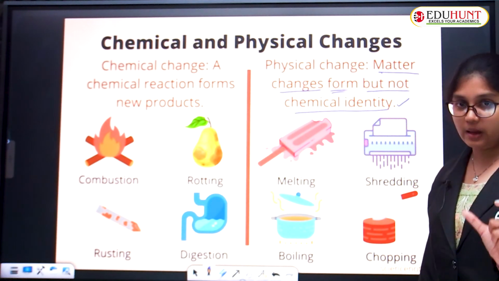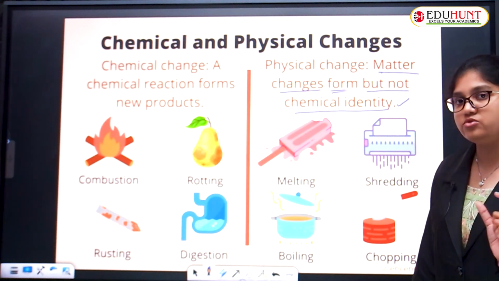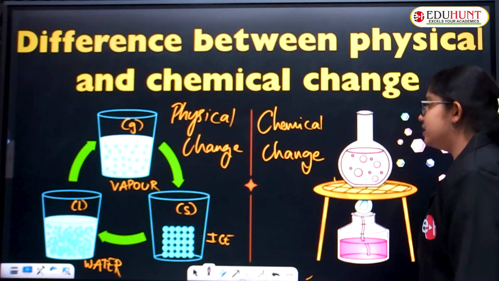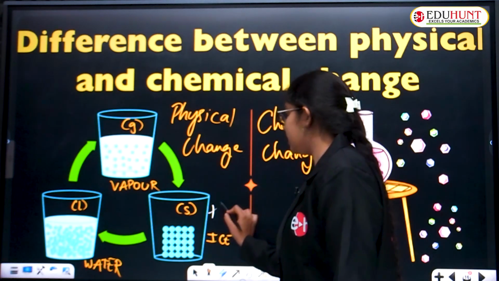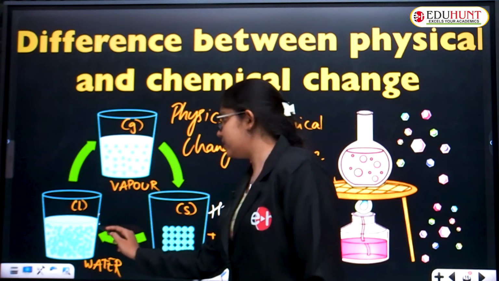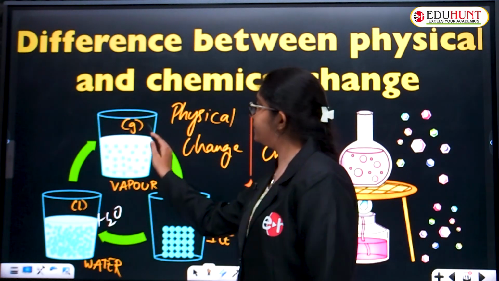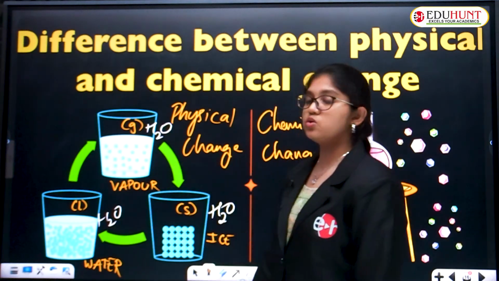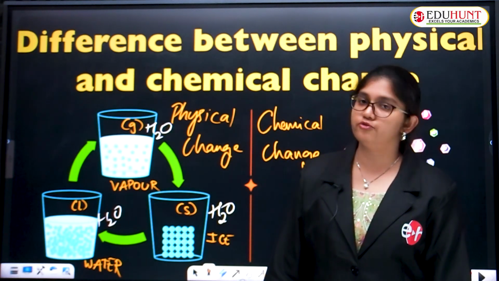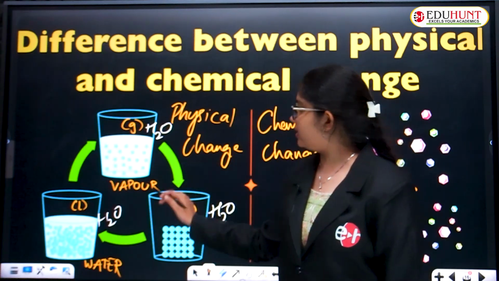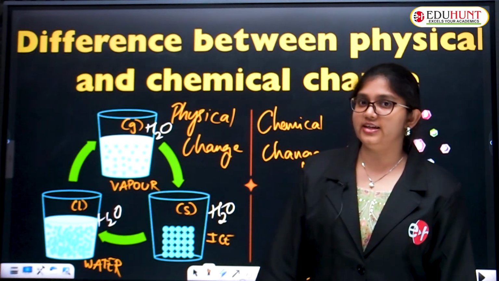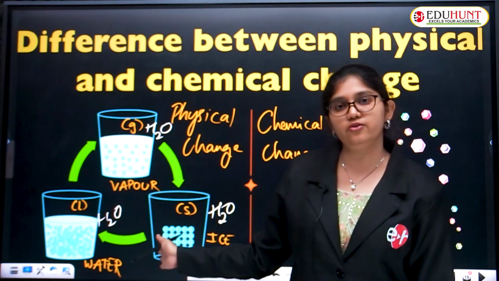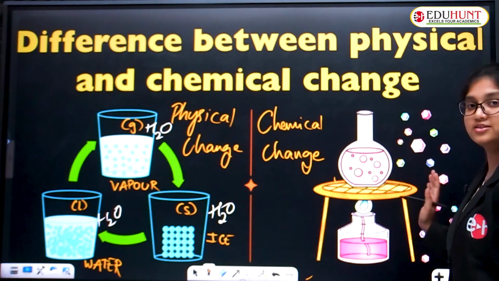Only the chemical identity does not change. Here it has the formula H2O, here also H2O, here also H2O. So there is no change in its chemical formula. The individual chemical identity does not change. So it is also an example of a physical change.